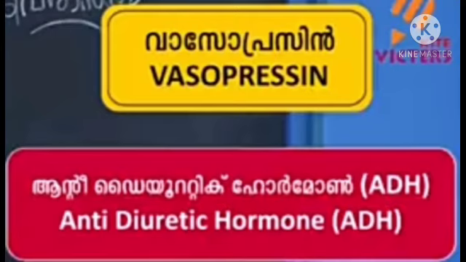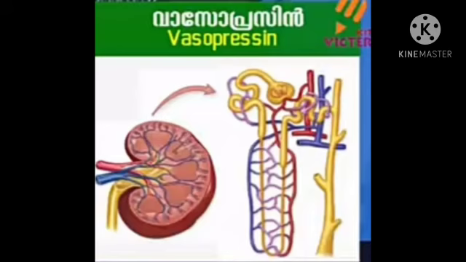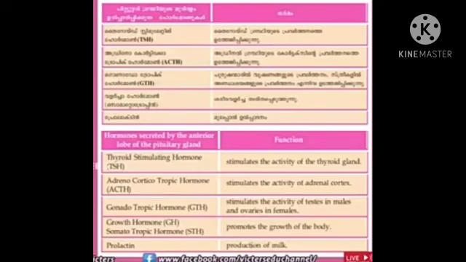anti-diuretic hormone, because it controls the water level in our body by controlling the urination. This is done by controlling the reabsorption of water in our kidneys. This shows the hormones produced by the pituitary gland and their function in detail.